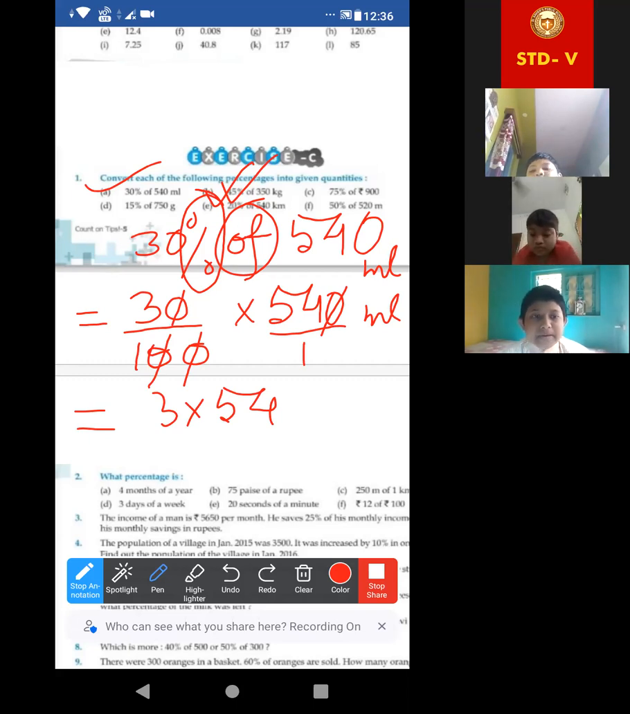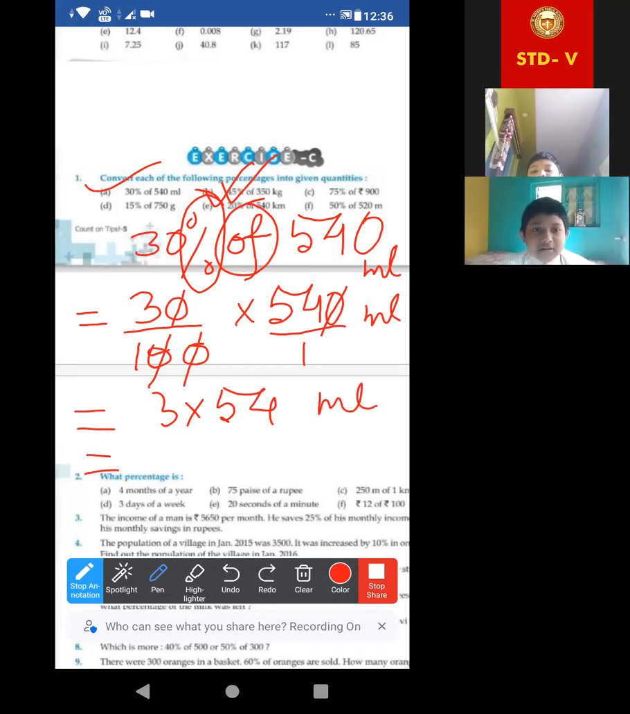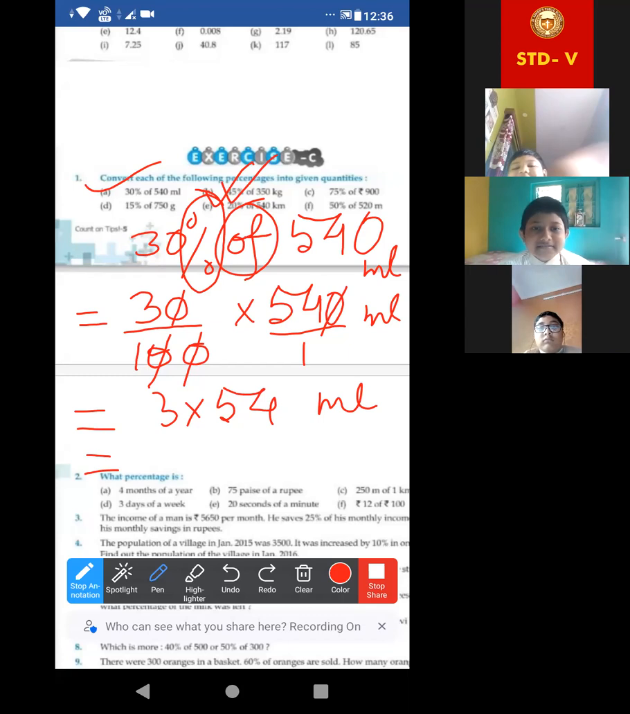Now what will be the answer? ml also. Acha, ml also, good. Now what will be the answer? Who will tell? Divyanka, don't say. Show Jashish. Yes, ma'am. Say, what will be the answer? 3 into 54.